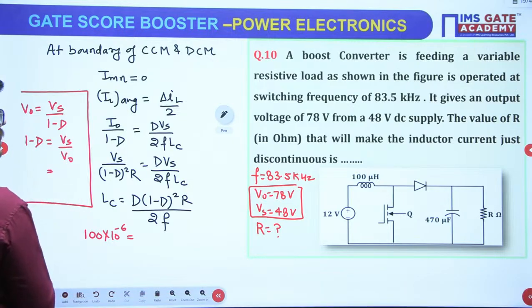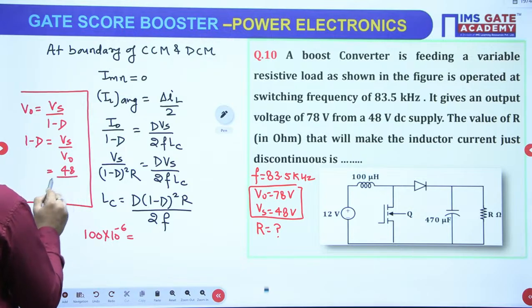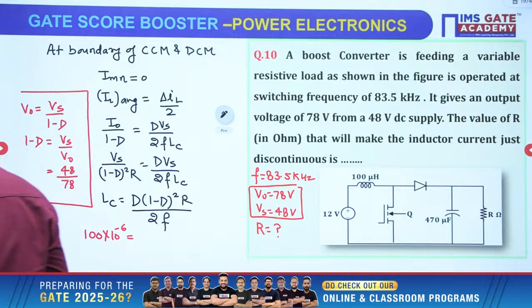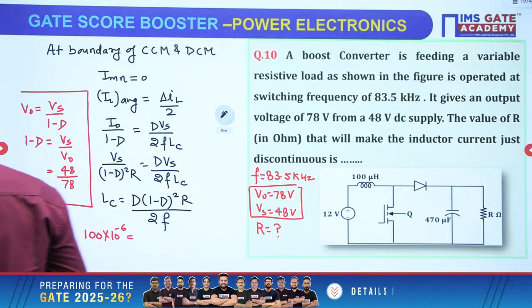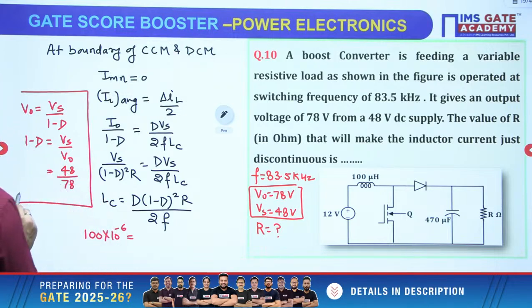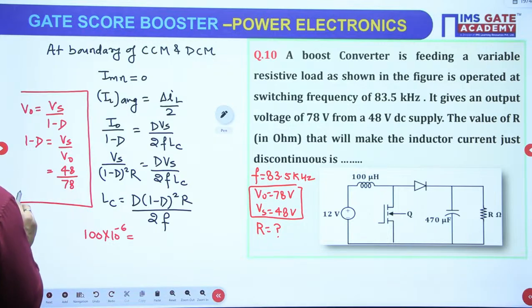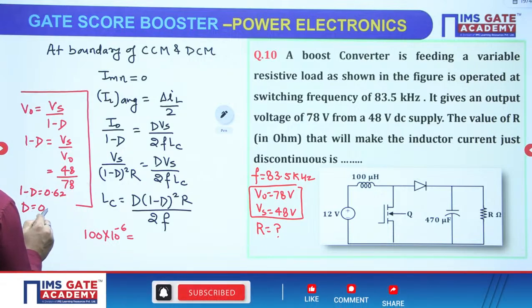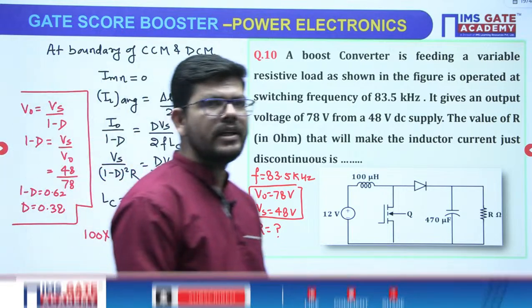How much is Vs? 48. How much is V naught? 78, right? So how much is D value? When you solve it, 1 minus D is coming 0.62, and D will be coming 0.38. So in this way you can calculate the D value, right?